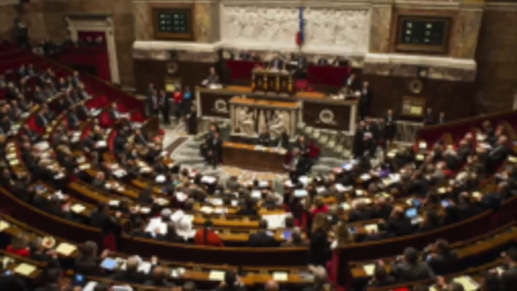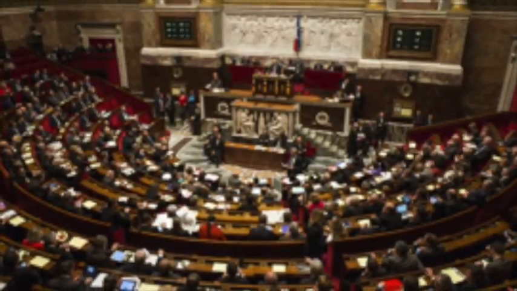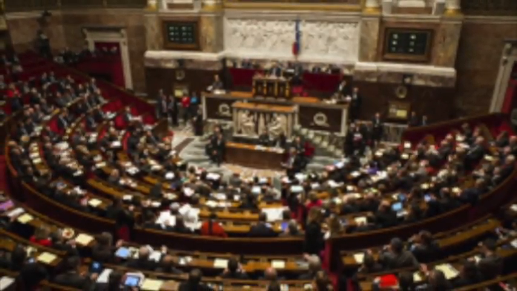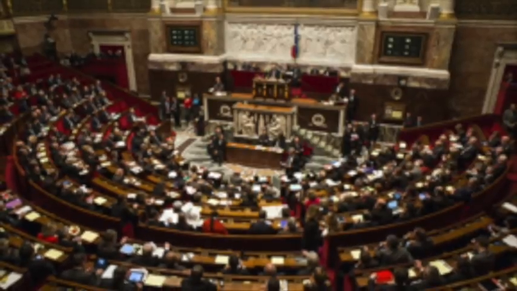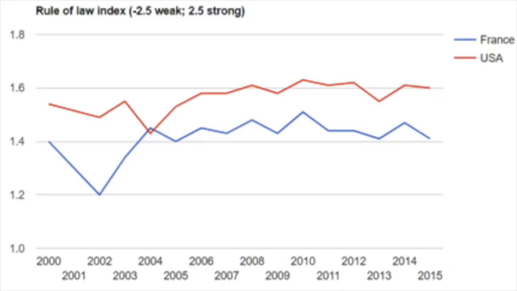The legislative branch consists of the French Parliament, which can be broken down into two houses, the National Assembly and the Senate. The Minister of Justice makes up the judicial branch and is very independent from the executive and legislative branches. According to the World Bank, France's rule of law is just above 1.4, which indicates that France has a strong rule of law and abides by the rules of society.